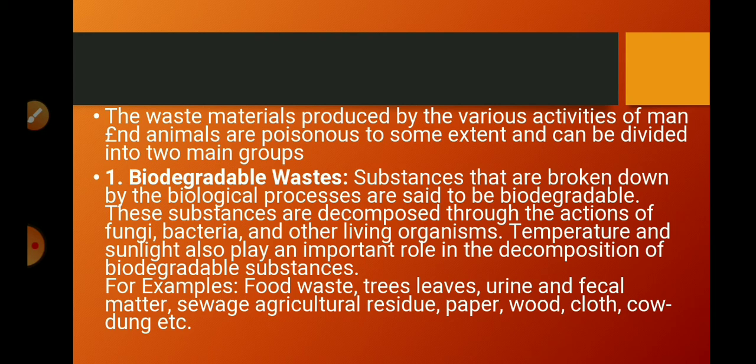Students, the waste materials produced by various activities of man and animals are poisonous to some extent, and can be divided into two main groups. One is biodegradable waste and another is non-biodegradable waste. Bio means living, and degrade means to decompose. So the waste which can be decomposed by living organisms such as microbes is called biodegradable waste. Non-biodegradable waste means waste which cannot be decomposed easily by the action of decomposers.